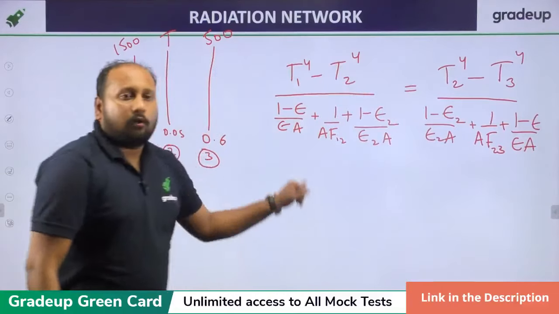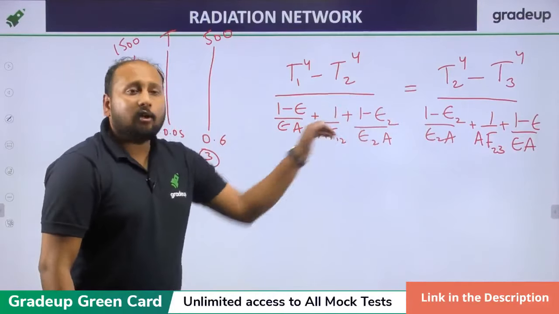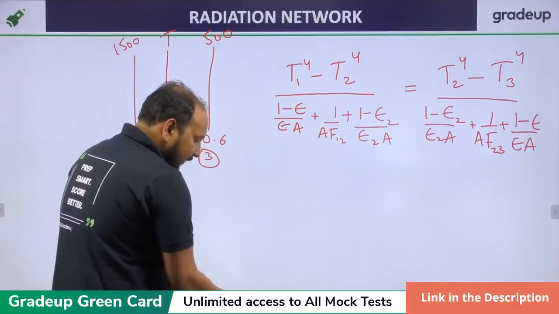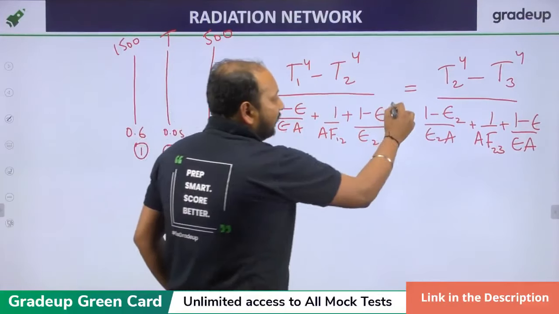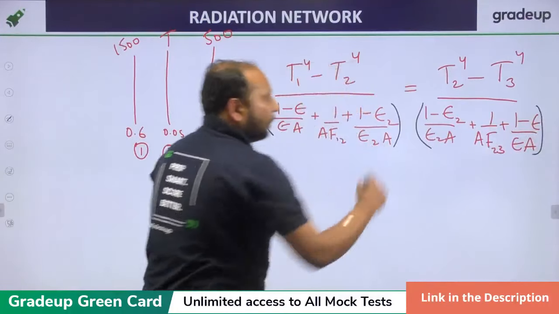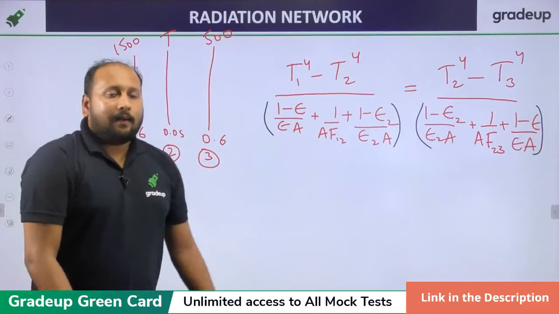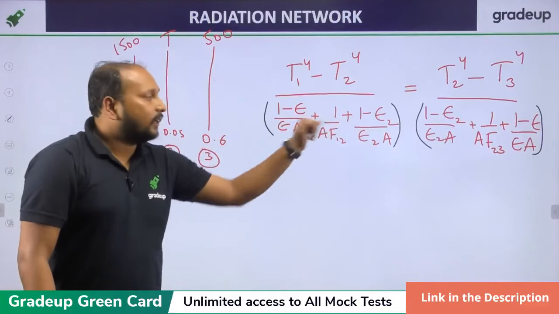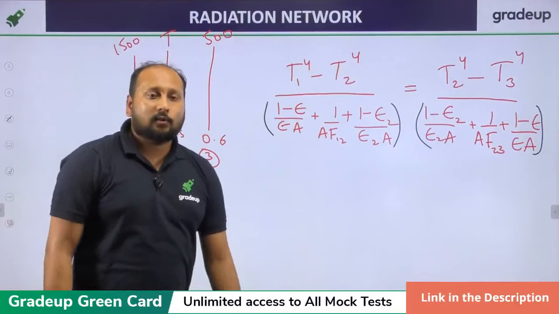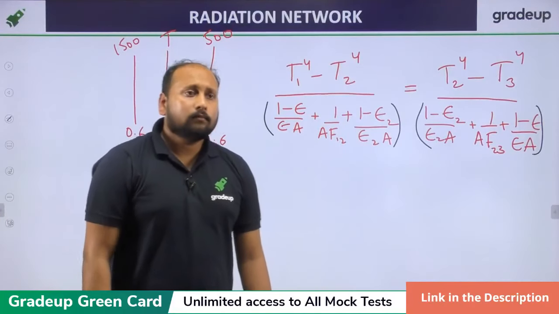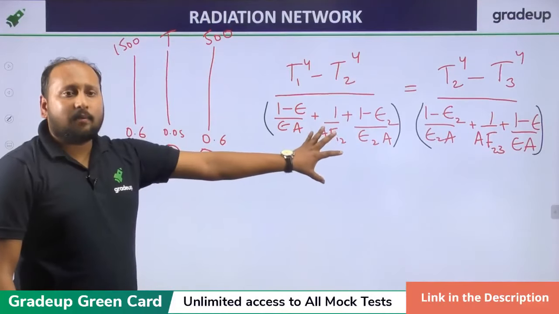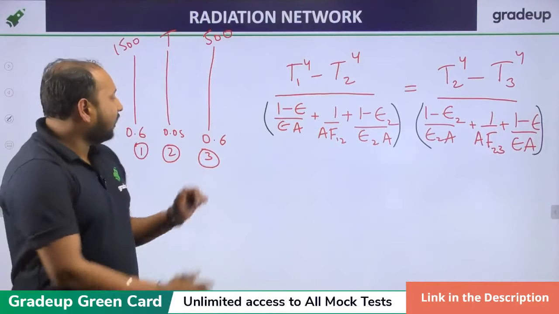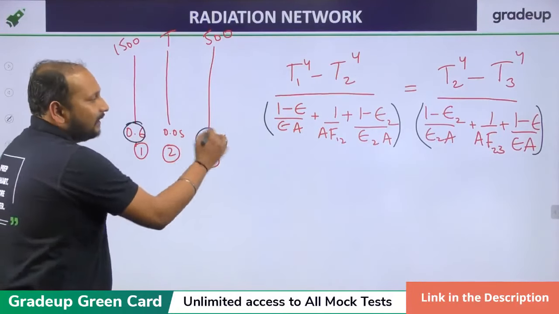Now you can see both the denominators are same. Please check whether these denominators are same or not. I am repeating once again, whether these two denominators are same or not. Please respond quickly. They are same because the emissivity of this plate and plate 3 is same.